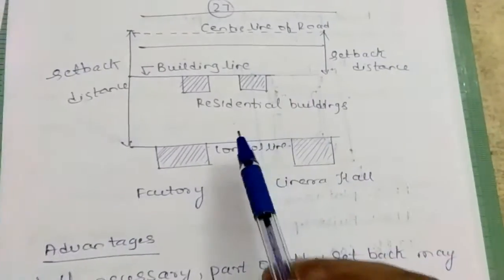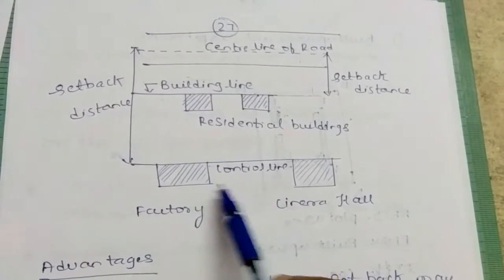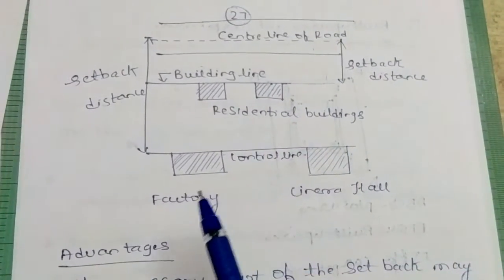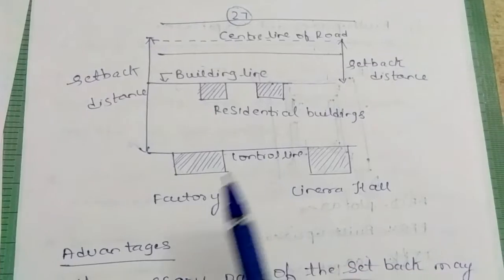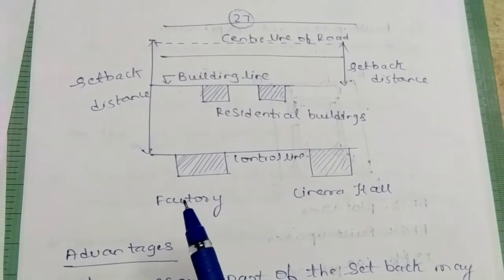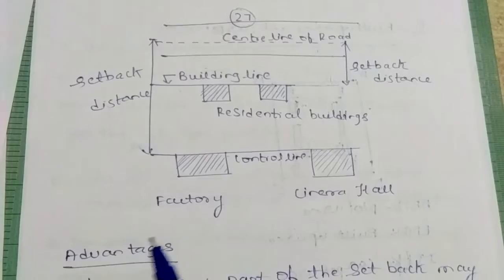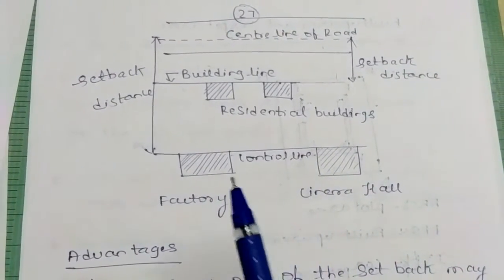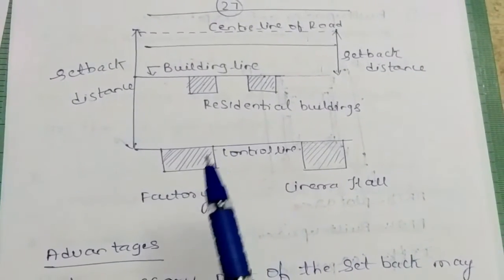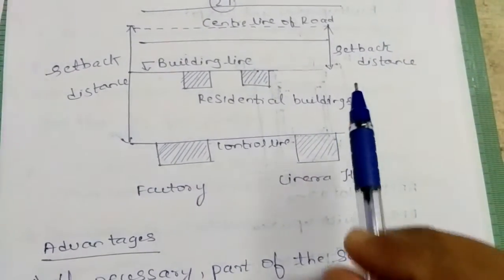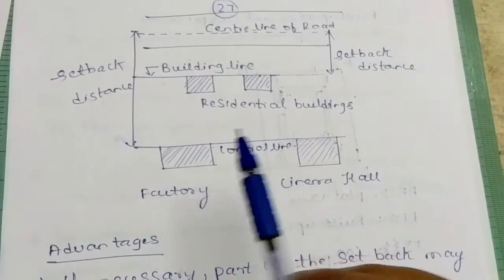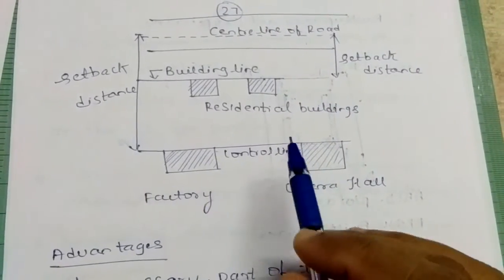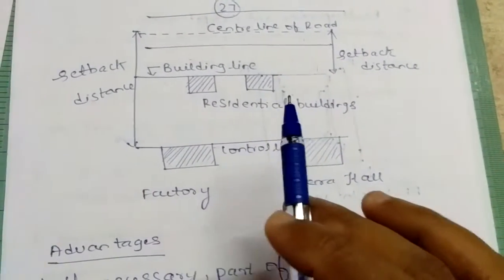Okay, so mainly why we are going to take it like this is, in a factory or the cinema hall building we require ample space for parking, right? Because there will be many people going into the cinema hall and many people working in the factory, and also if there are fire accidents that break out, then if there is much open space in front of the building, that would be helpful. Or if we want to have a beautiful view of the factory or the cinema hall, we can have a garden, we can have a fountain and all in the open space. So that's why we are going to take much more open space in this building. Okay, I am talking about the open space only.